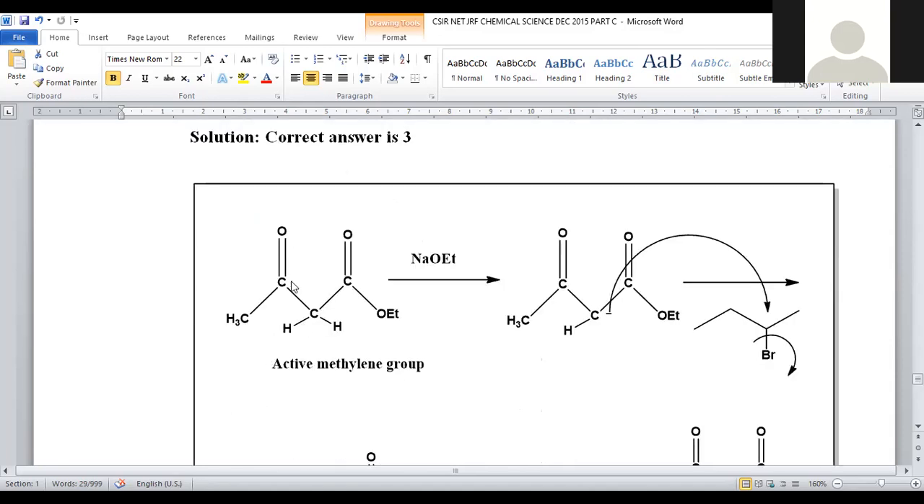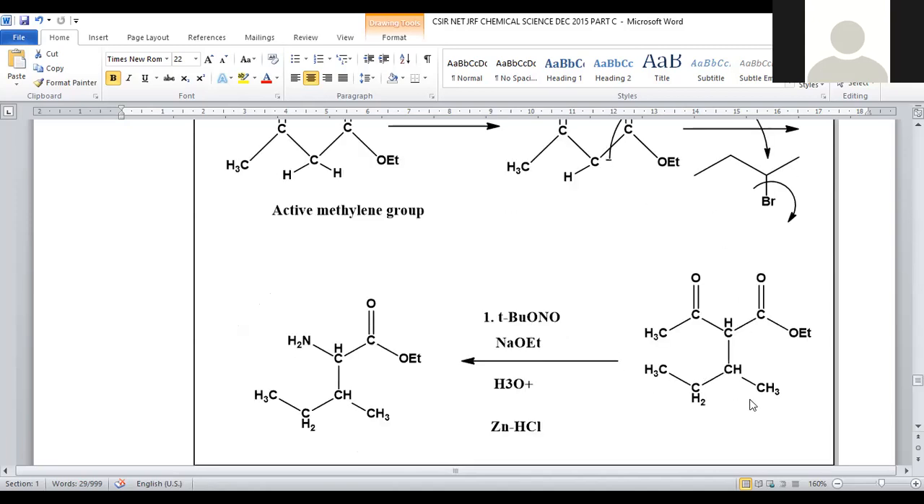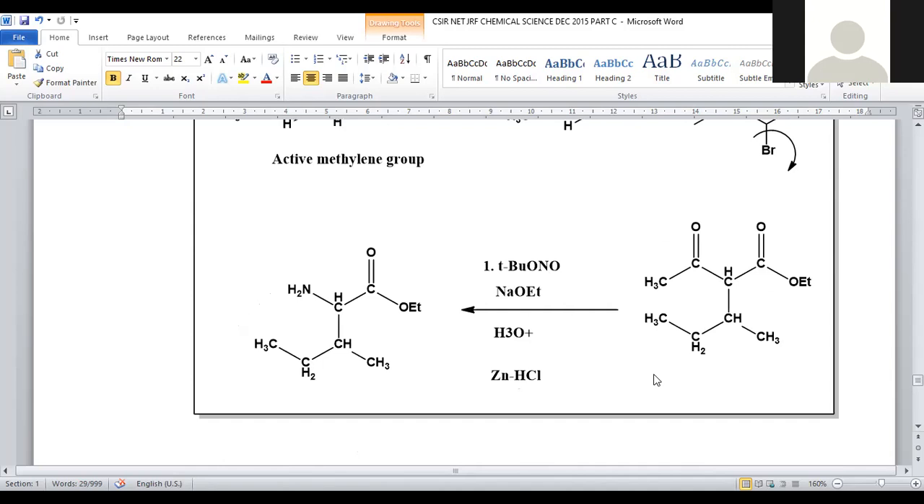We are taking a starting material, that is an alpha, beta keto ester, which was treated with a strong base, sodium ethoxide. Being a basic compound, it will abstract the H plus, and here the generation of a carbanion is possible. The generated carbanion will be treated with 2-bromobutane. 2-bromobutane will be added. This C-alkylation got carried out here. We got this product.